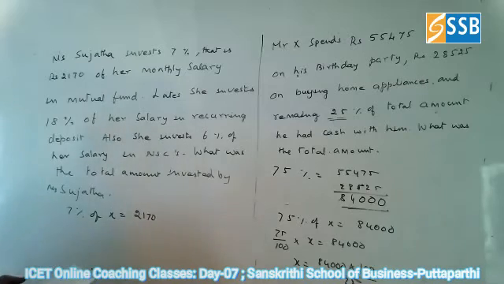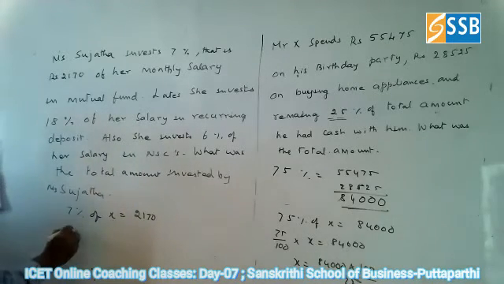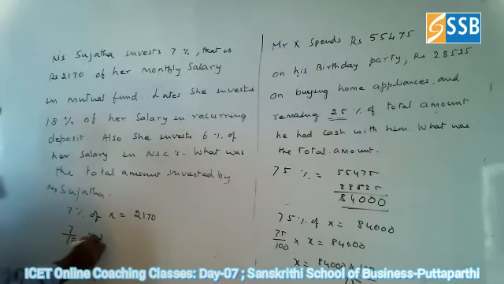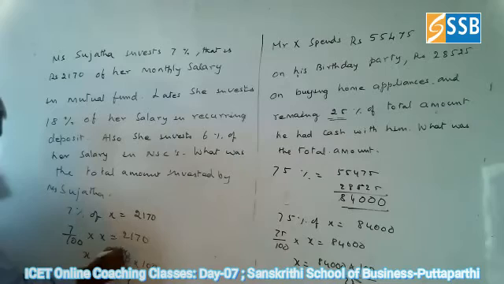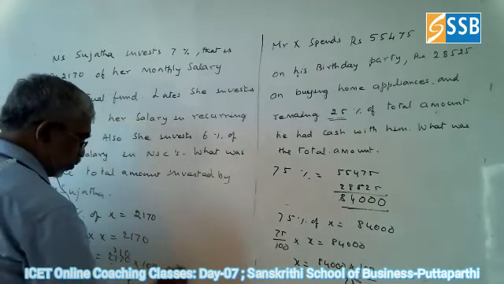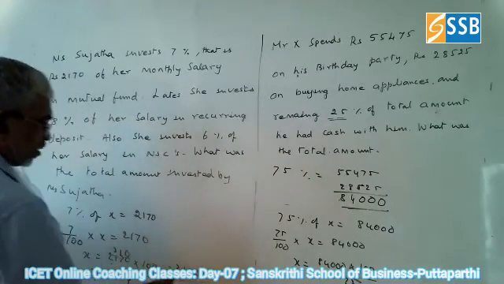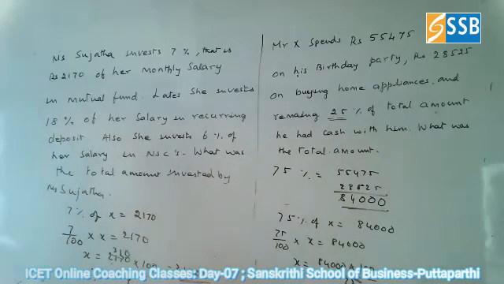So X is equal to the total amount only they ask. So 7 by 100 into X is equal to 2170. So X is equal to 2170 into 100 by 7. 7 into 310. So what do you get? 31,000. So salary is 31,000.